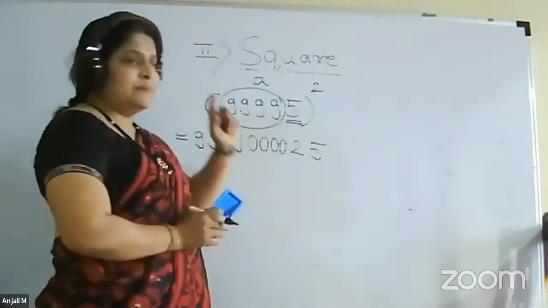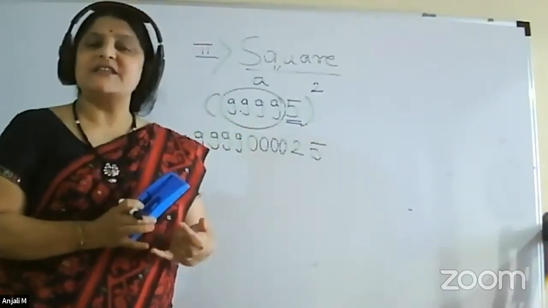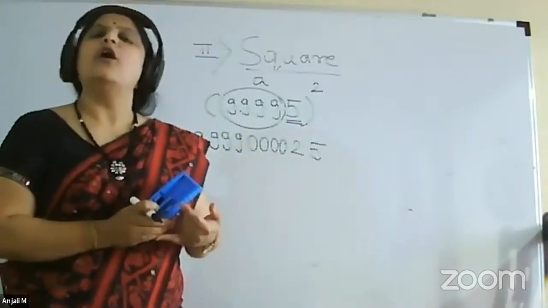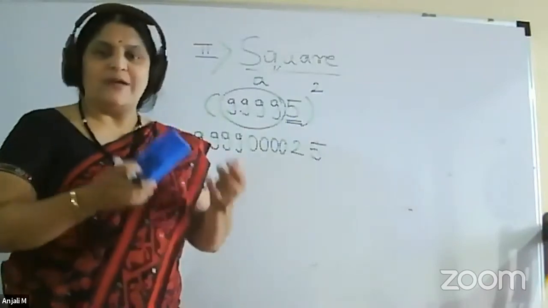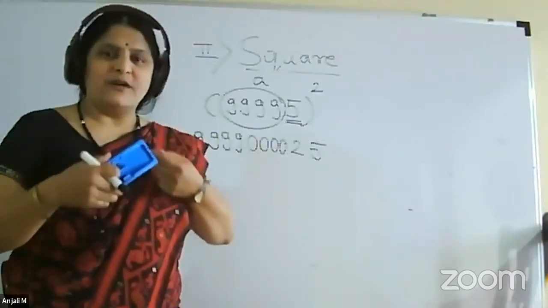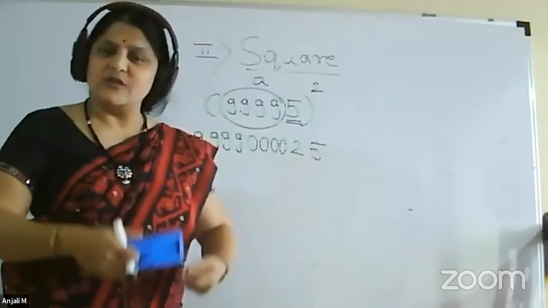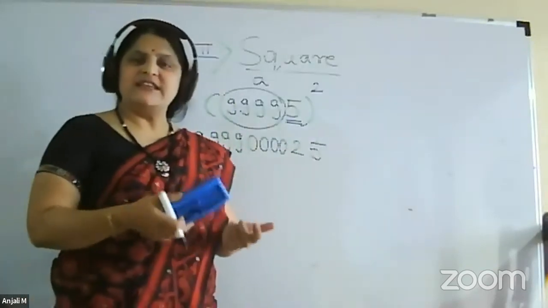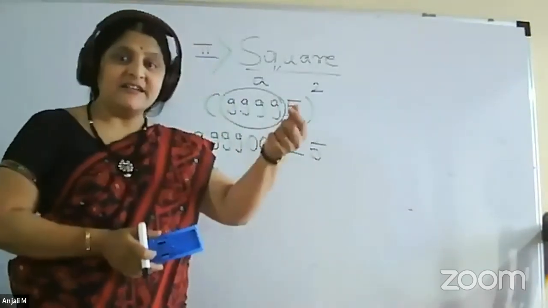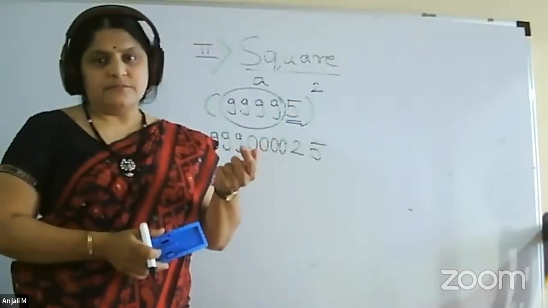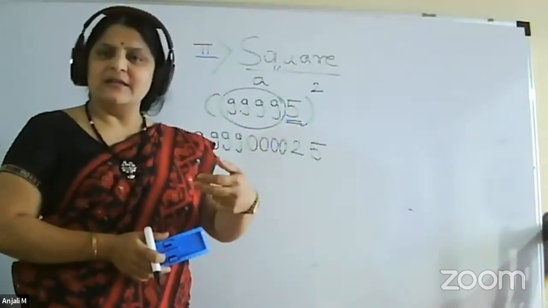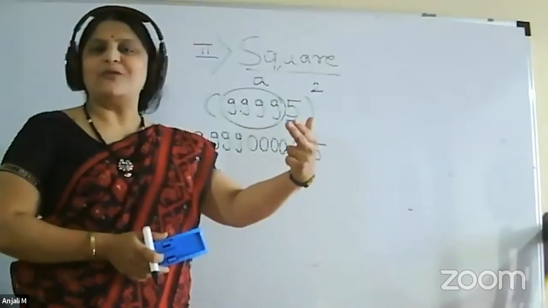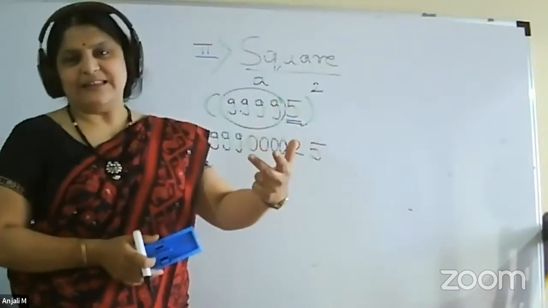So just remember, firstly we have done a square where all the numbers are 1. So you have to count the number of ones: 1, 2, 3, 4, 3, 4, 2, 1. Then we have seen a square of a number which ends with 5. So we have to do just 5 square, and the remaining number you have to write as A into A plus 1.